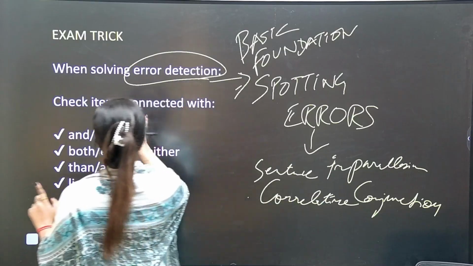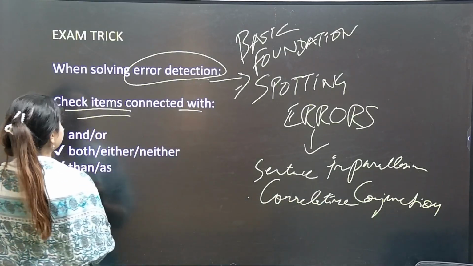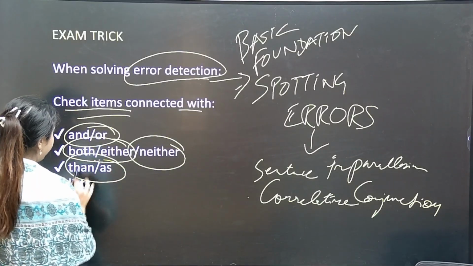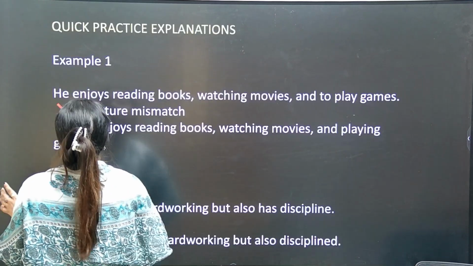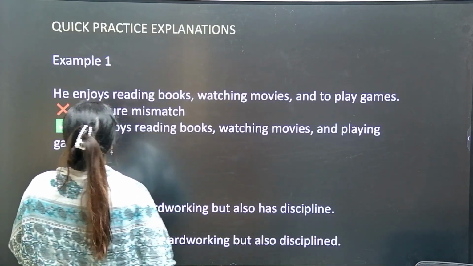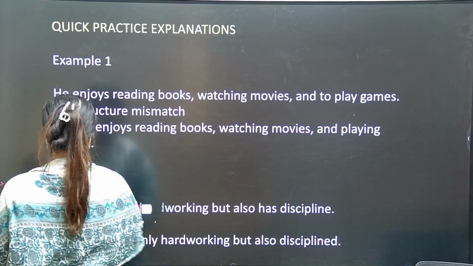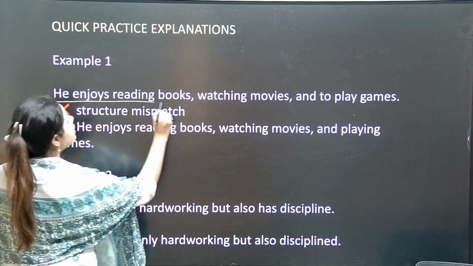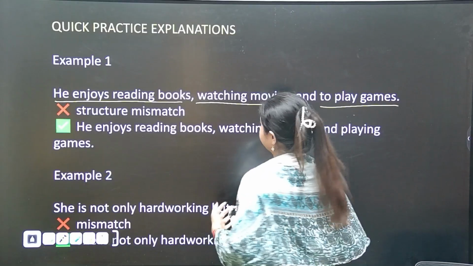Now see, when solving error detection, we have to check certain items connected with and, or, both, and, either, or, neither, nor, and the lists. Now see, there are certain quick examples for explanation. Example 1: he enjoys reading books, watching movies and to play games.